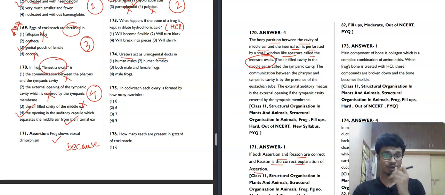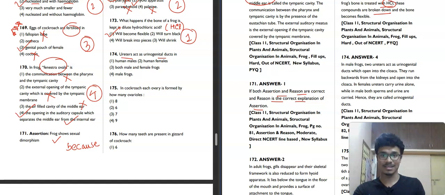The main component of the bone is collagen, which is a combination of complex amino acids. So when the frog's bone is treated with HCl, these compounds are broken down and the bones become flexible. That's why the first option will be our correct answer for 173, because the bone has the main component collagen and it will be broken down if treated with HCl. Now we will solve question number 174.